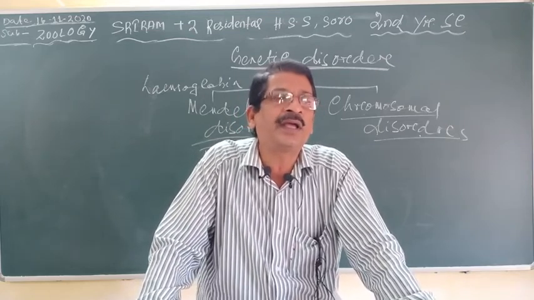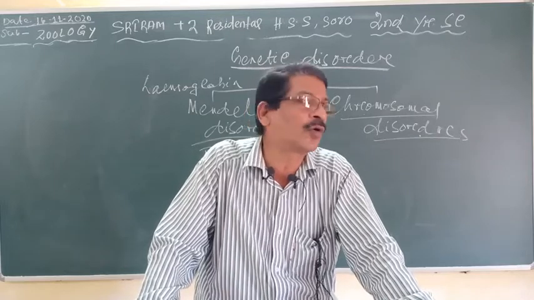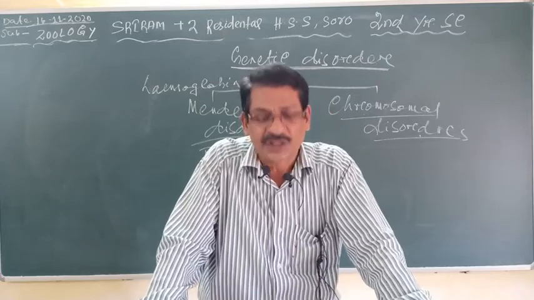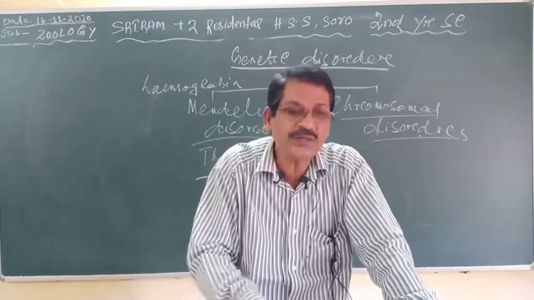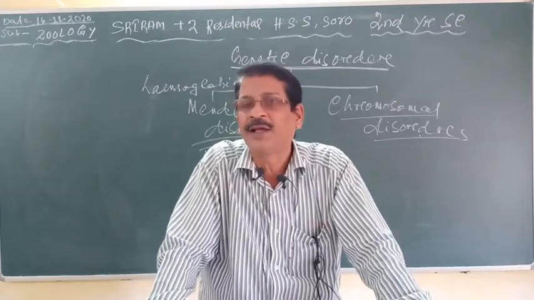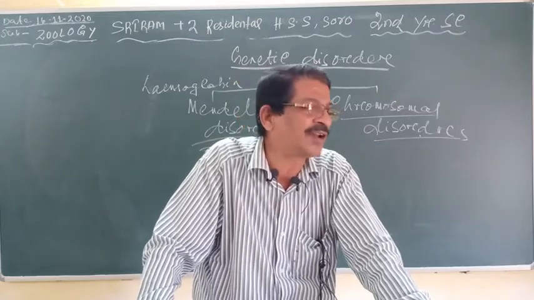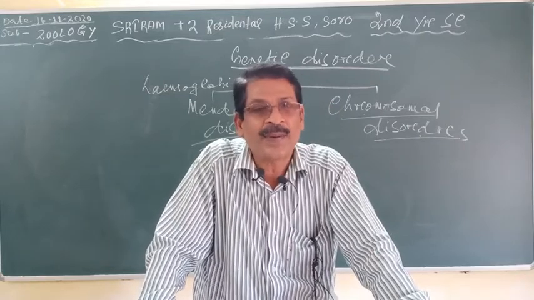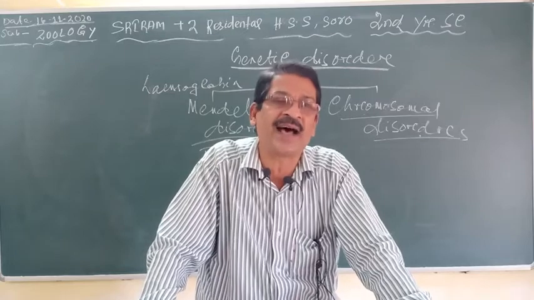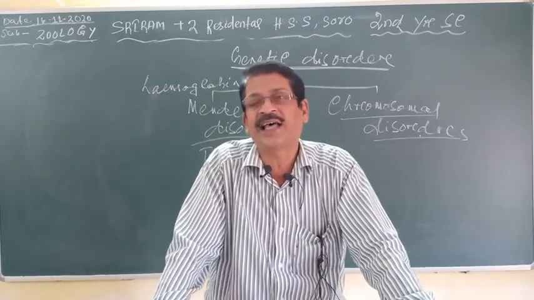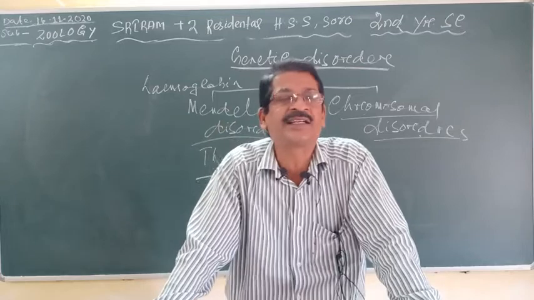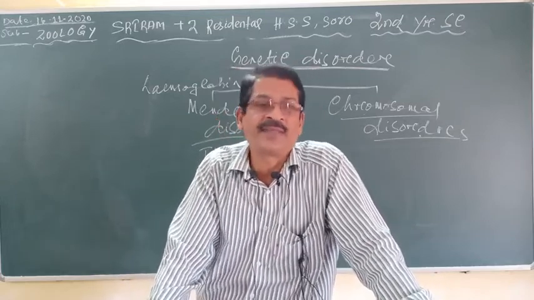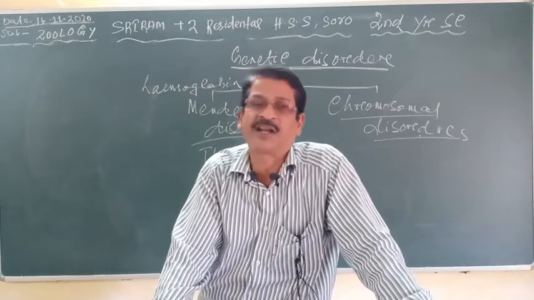Sometimes, without separation of the chromosomes during cell division, the homologous chromosomes pass together into one of the two cells. This process is called non-disjunction, which I have already described in previous classes.